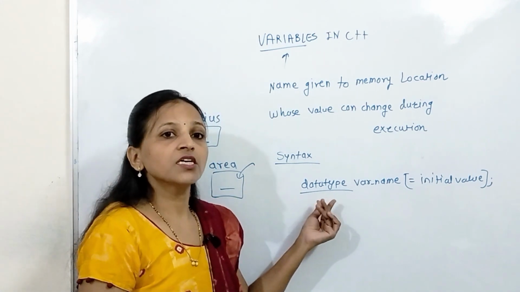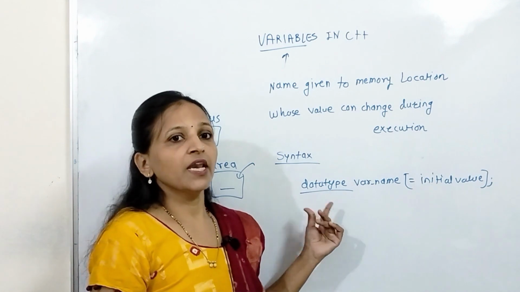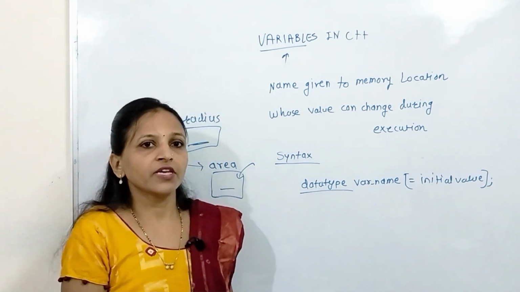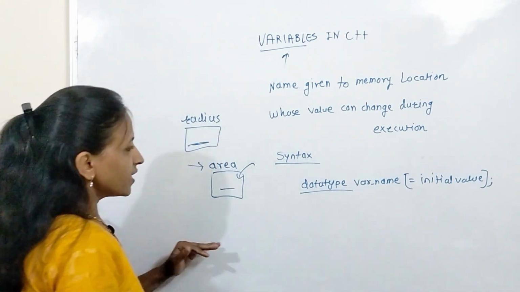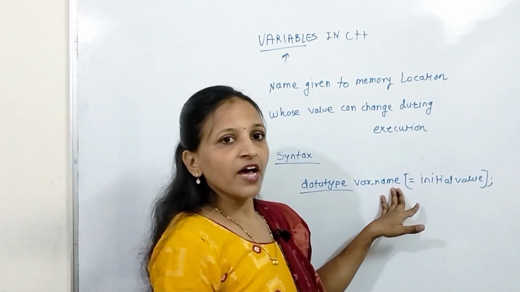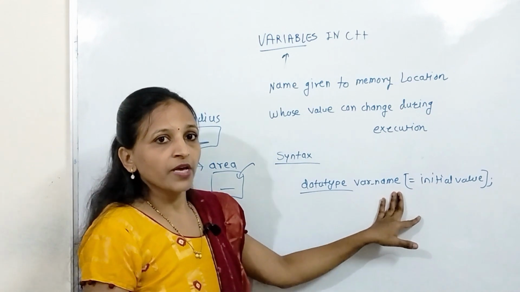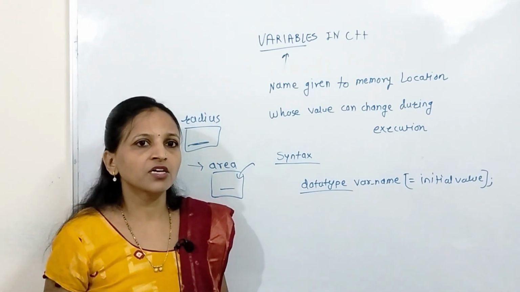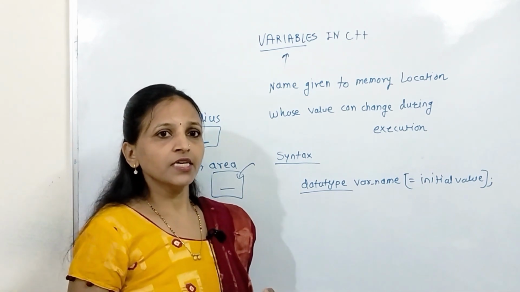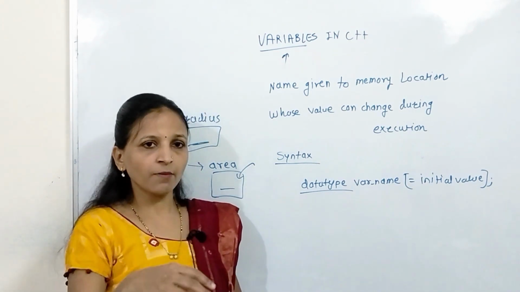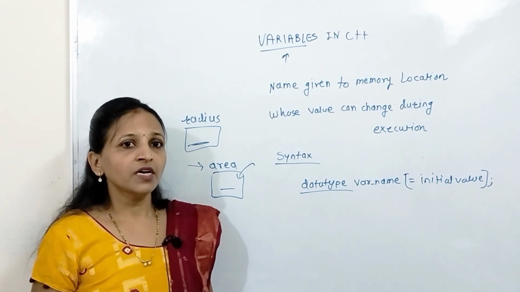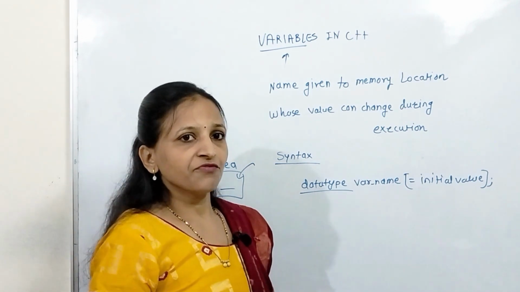Actually we have to mention the data type of a variable according to the value you are going to store inside that variable. Getting? And the next one is the variable name. Here any valid identifier name you can give. Actually, an identifier is the name given to a variable, function, or class, meaning any name the programmer gives to any object or element in a program is nothing but an identifier.